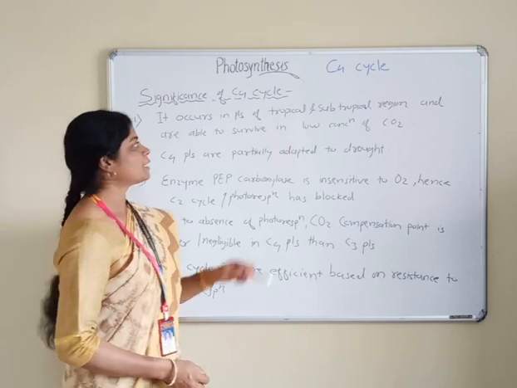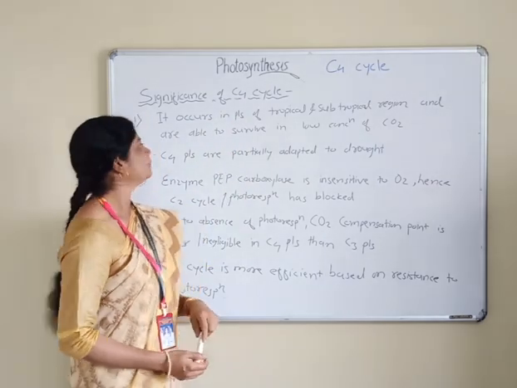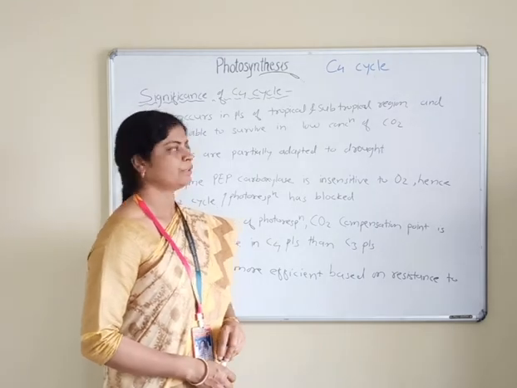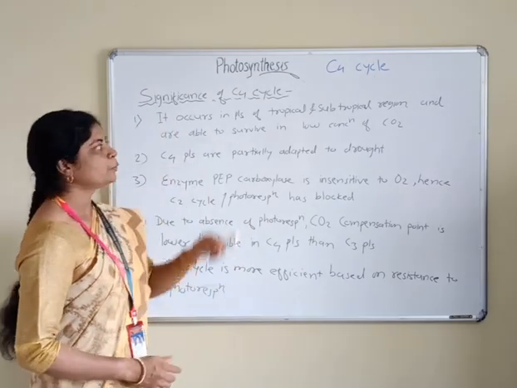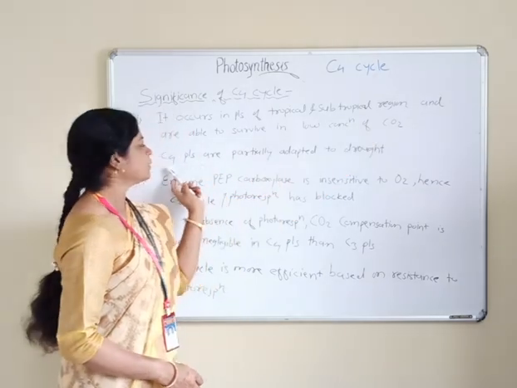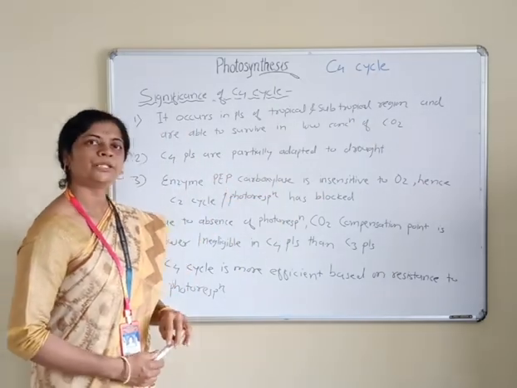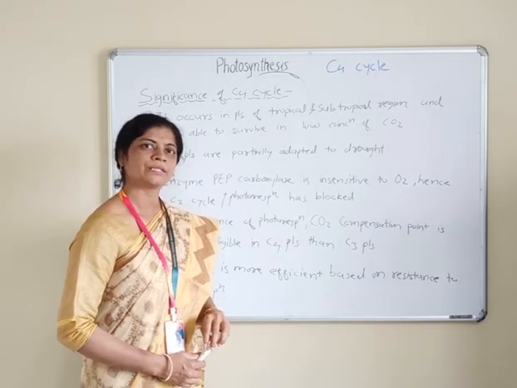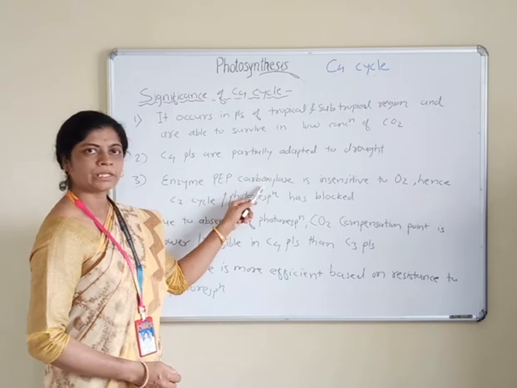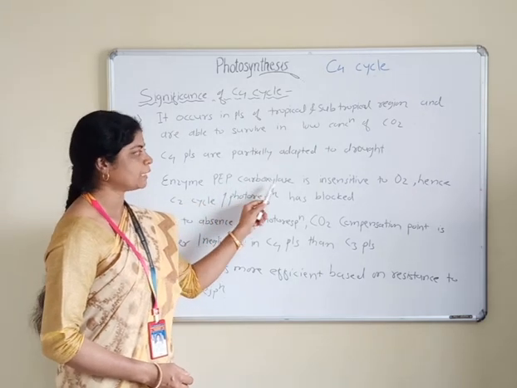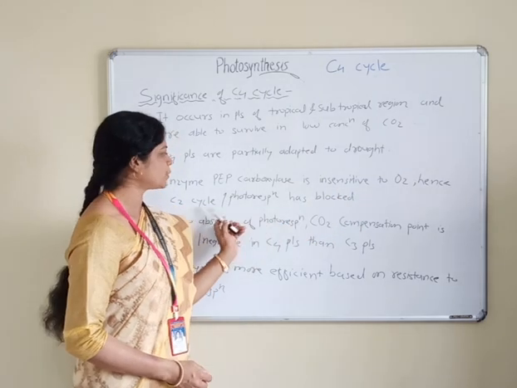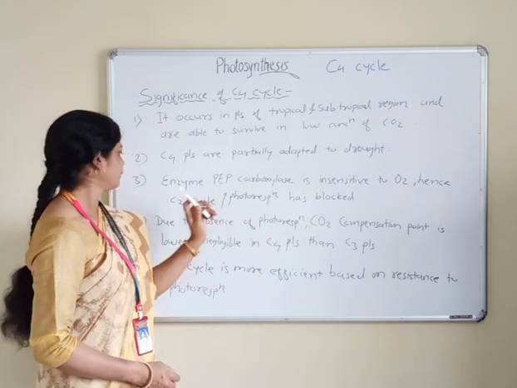Now we will see the significance of the C4 cycle. It occurs in plants of tropical and subtropical regions and they are able to survive in low concentration of carbon dioxide. C4 plants are partially adapted to drought condition, that is scarcity of water. The enzyme phosphoenol pyruvate carboxylase, that is PEP carboxylase, is insensitive to oxygen. Hence, there is no chance of photorespiration.